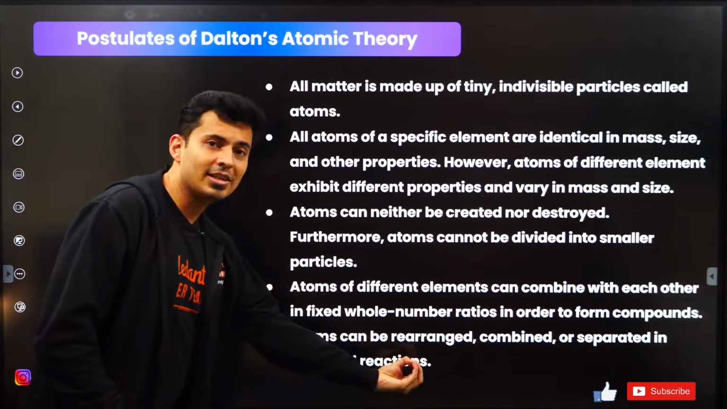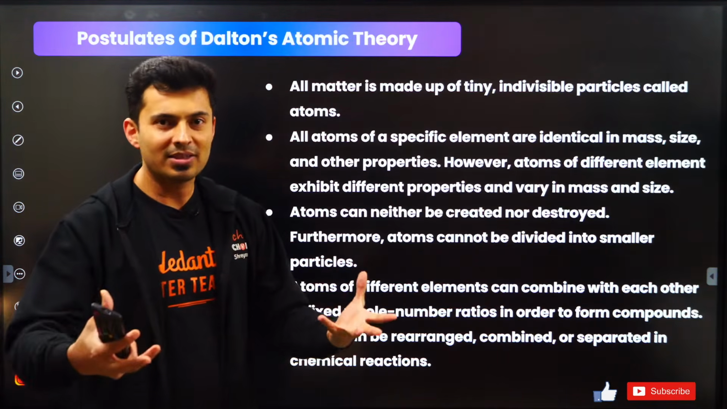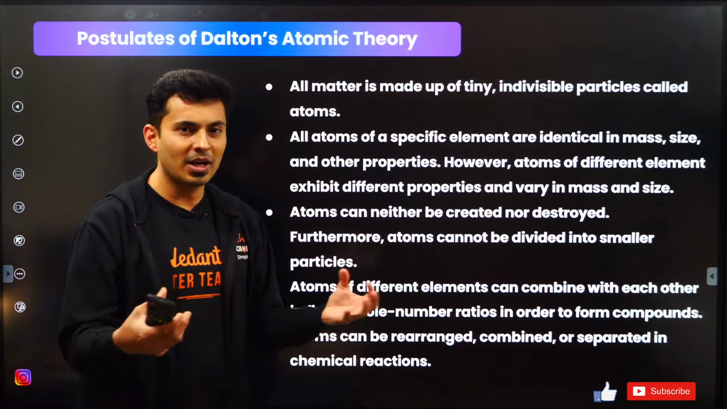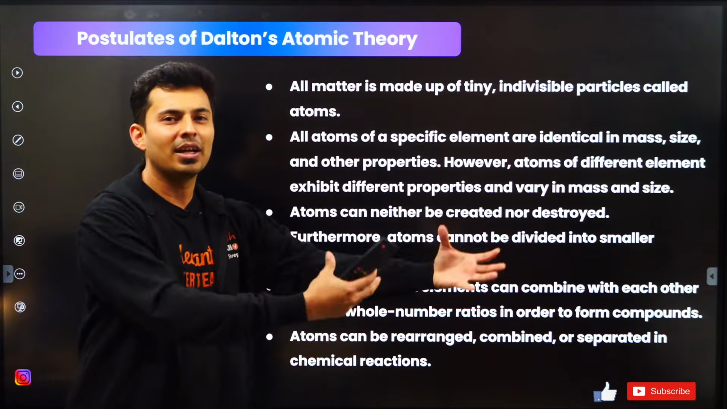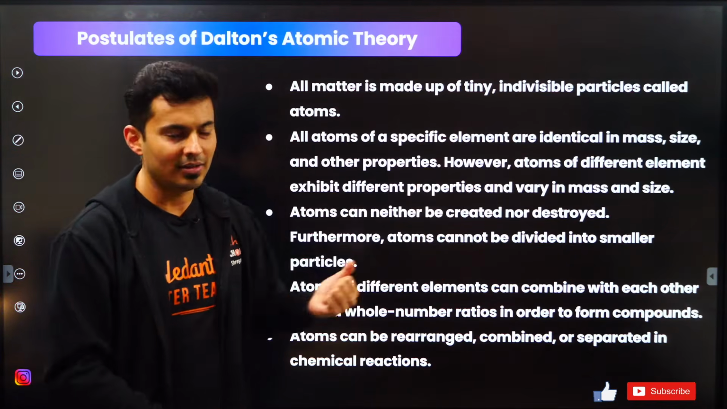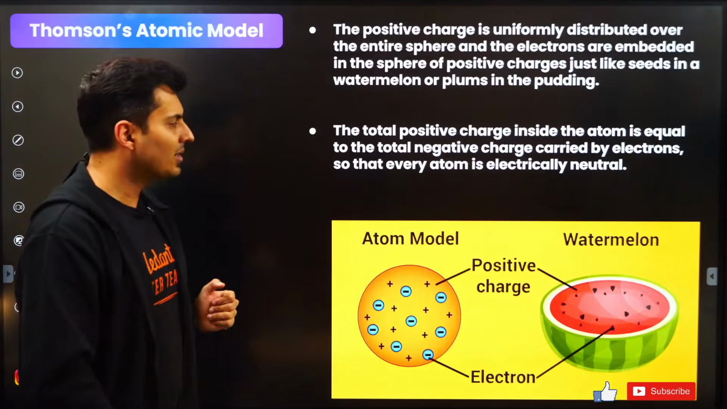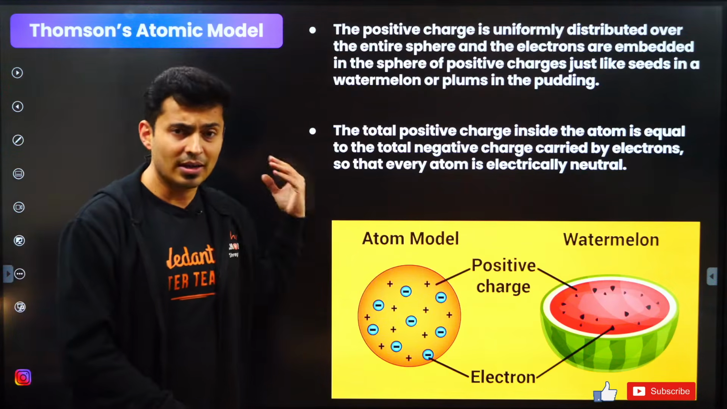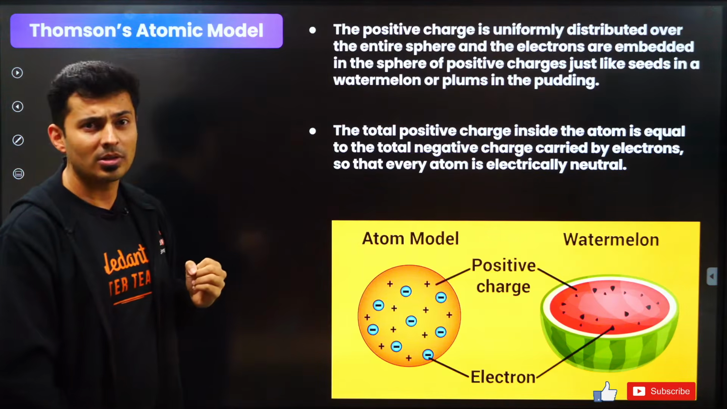Also, in chemical reactions, these atoms can be rearranged. So you have some chemical reacting with some other chemical. These atoms might get exchanged, might get rearranged, and you might get newer compounds on the other side. So most of the things it could predict properly, but there were some limitations to Dalton's theory, like you can see. That was overcome by none other than Thomson.